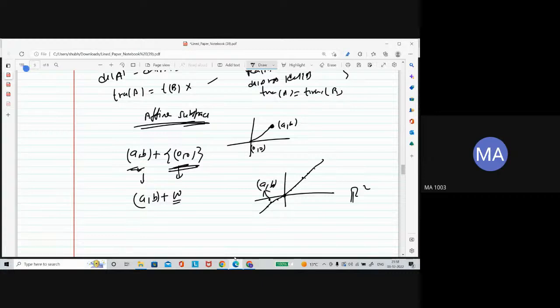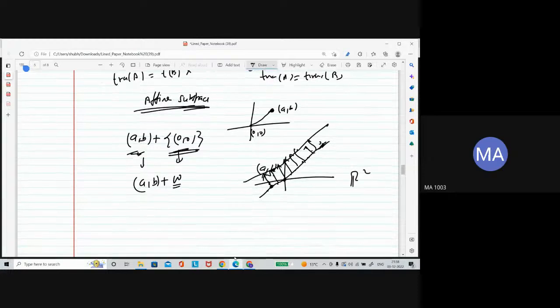Okay, suppose this is an element of this line, of this subspace. I added this element of the line with this vector A plus B. So this element is some shift here. Similarly, each element of the line is added with that particular fixed vector. So actually this is shifted. This line is now shifted to this.